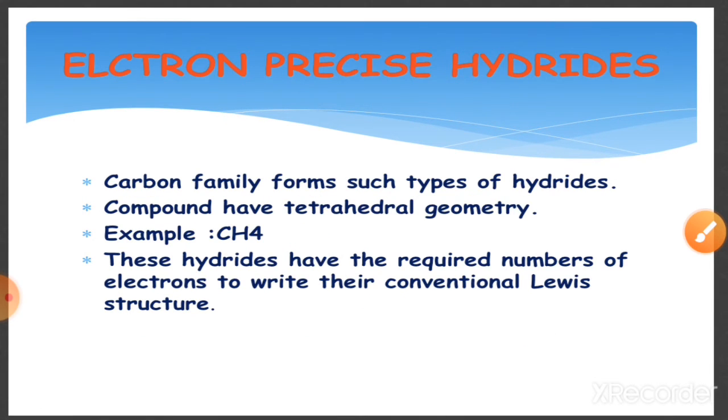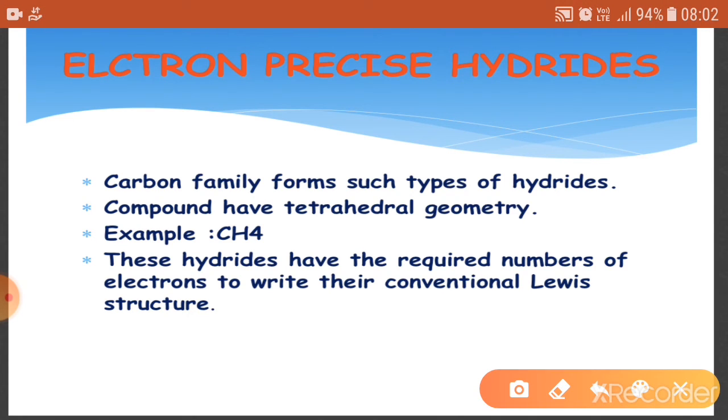Now the second one is electron precise. These are covalent hydrides in which the atoms have the required number of electrons permissible according to the Lewis concept for bond formation. They are basically formed by the carbon family, that is group number 14, and they have tetrahedral geometry. For example methane, that is CH4, or ethane and ethene are also examples of electron precise hydrides.